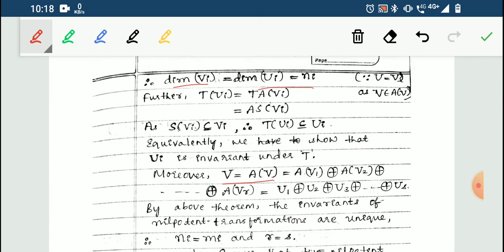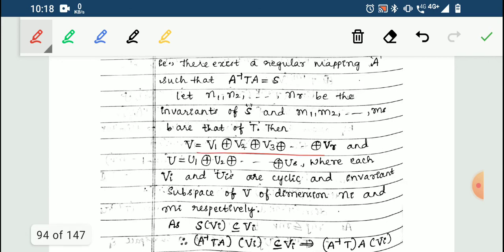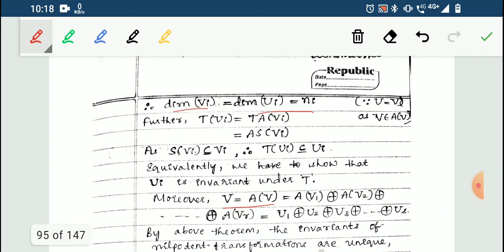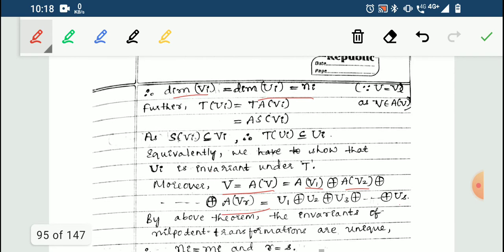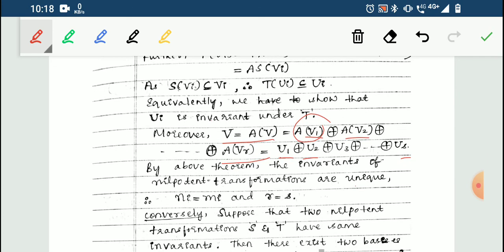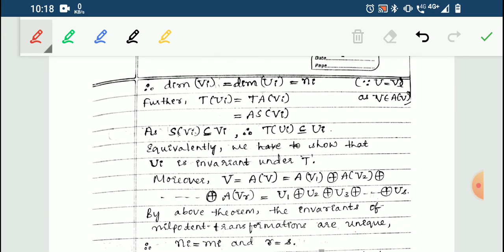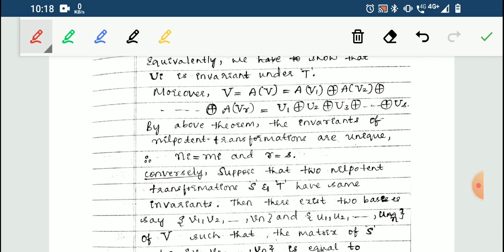So A of V means, I know V is nothing but this one. I can multiply A everywhere. I'll get AV1 plus AV2 plus till AVr. And that will be equal to, since AV1 is U1, AV2 is U2, I can go till Us. So that is how we multiplied and we got this. And we already know that the dimension of each of them are the same. So when you add all of them, it should be the same.